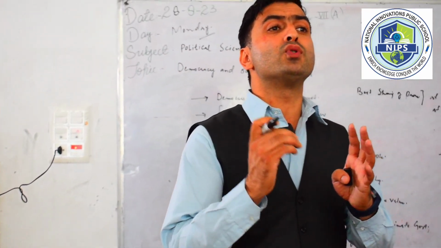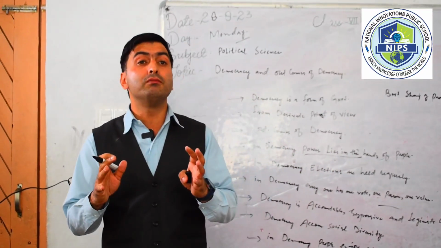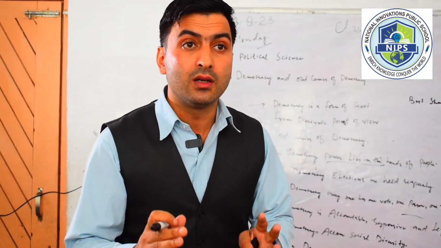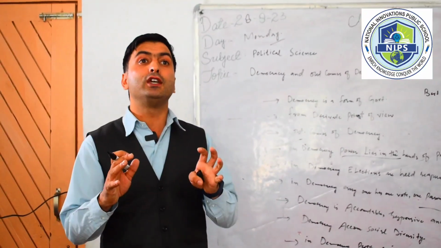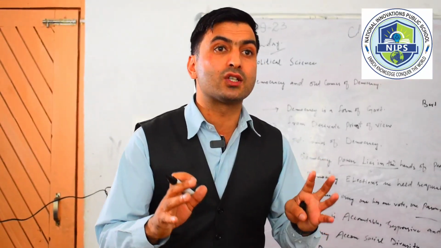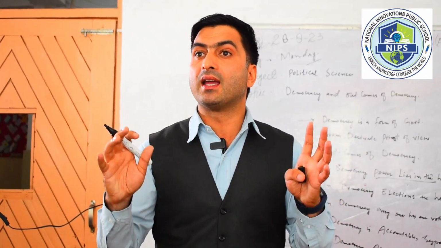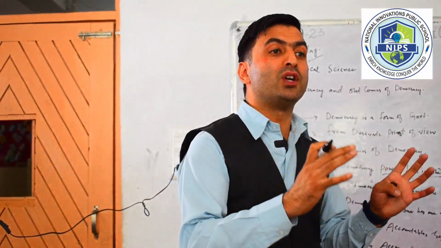Diversity is the opposite of homogeneity. India is a diverse country, but when we made our constitution, we took every section of society into consideration, and we provided rights to every section of society, so that no section could be exploited by any agency or any political party.